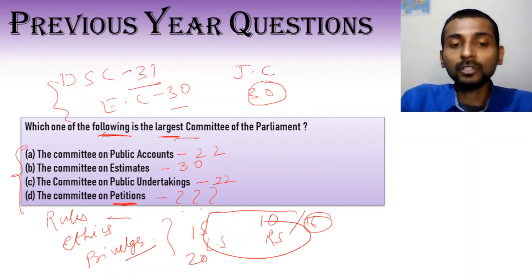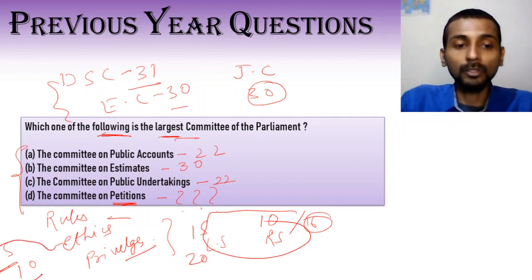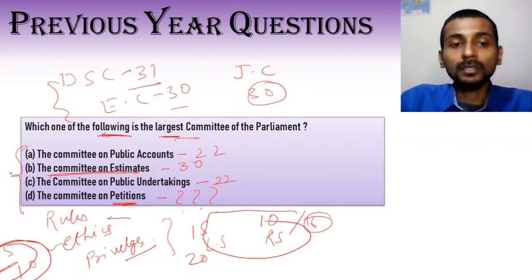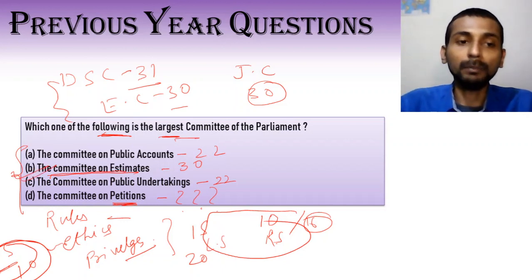Similarly, Committee on Petitions also has 15 members in Lok Sabha and 10 members in Rajya Sabha. Most of the parliamentary committees, I'm repeating, have a similar number, 15 in Lok Sabha and 10 in Rajya Sabha. So by that logic, the answer is the Committee on Estimates with 30 members.